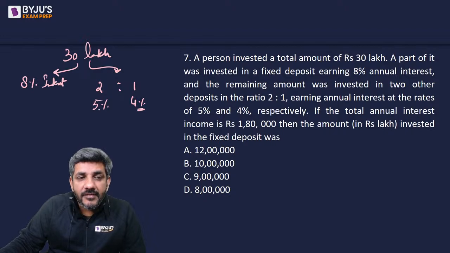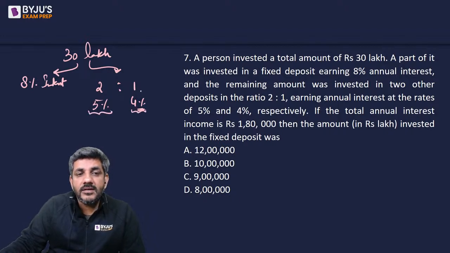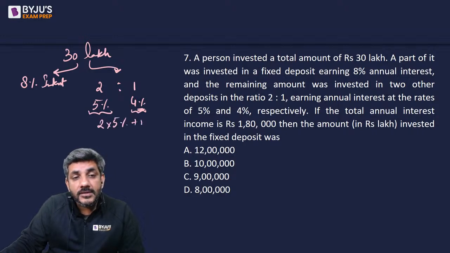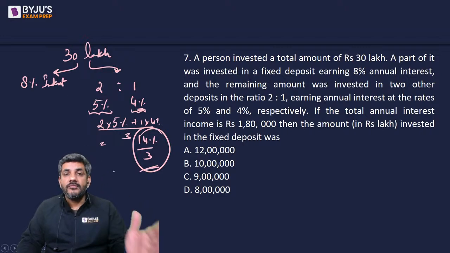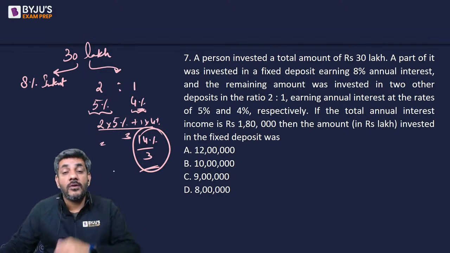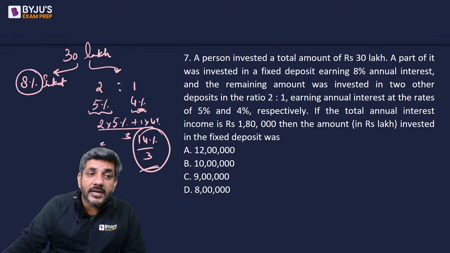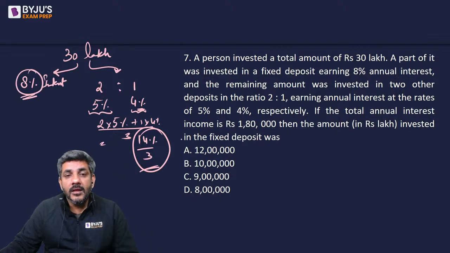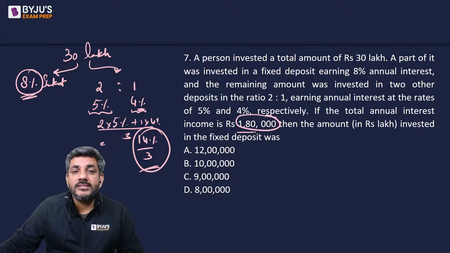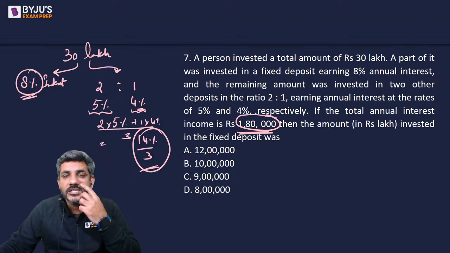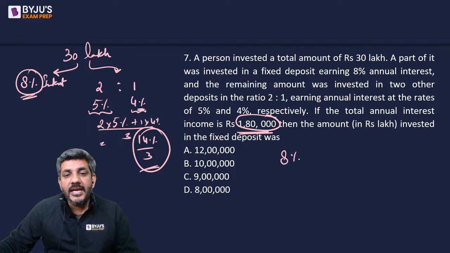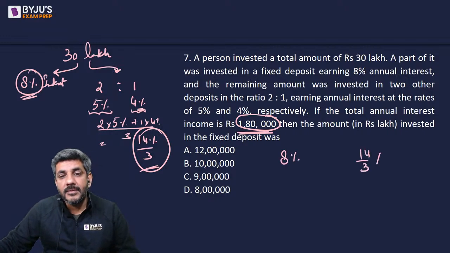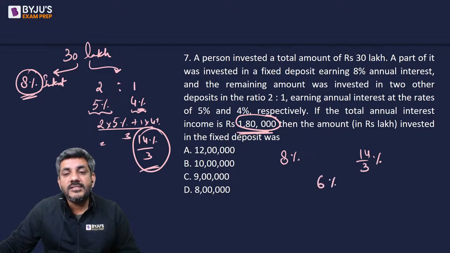See, if you get 5% from these two parts and 4% from this one part, can I say overall I am getting (2 into 5% plus 1 into 4%) by 3? That is 14% by 3. The interest that I am getting from the right part is 14 by 3%. And interest that I am getting from the left part is 8%. And interest I am getting overall is 6%. 30 lakhs का 1,80,000 6% होता है. तो एक पार्ट में मुझे 8% इंटरेस्ट मिल रहा है, एक पार्ट में मुझे 14/3% मिल रहा है, और ओवरऑल मुझे 6% मिल रहा है.